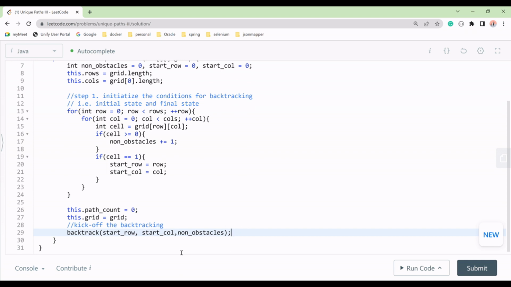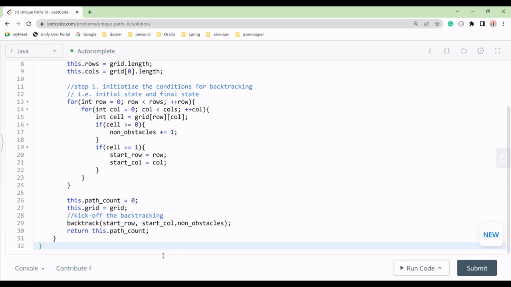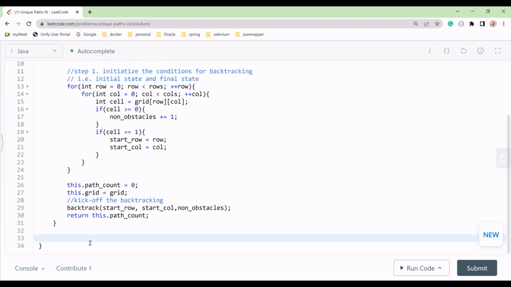After this, we can return our path count, this dot path count. So what do we have to create? We have to create the backtrack function. We will pass start row, column and this one. Let's create it here only.